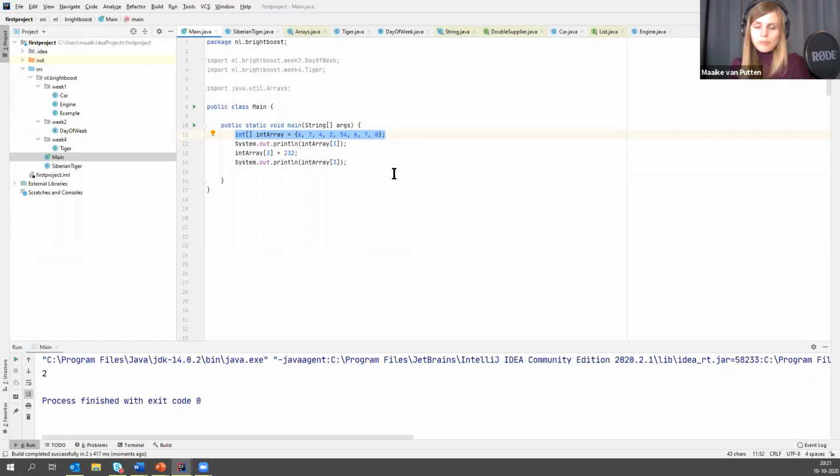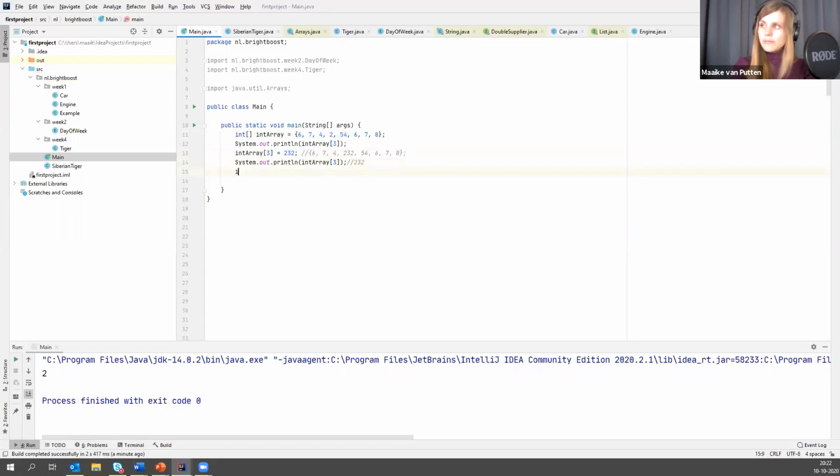Some people are telling me out of bounds, and some people are telling me 232. So it's good that I'm asking this. It will indeed print this thing. What this is doing, this intArray[3], it says access the third element from the array, which is 0, 1, 2, 3, is this one, 2, and override its value, which was 2, with 232. So just inserting a new value in there. So after this line, the array looks like this. So this will print 232.